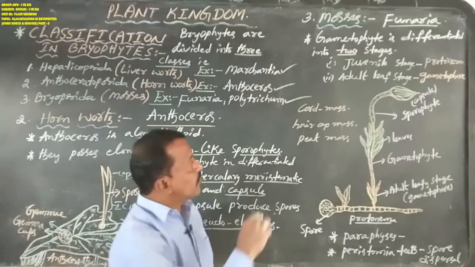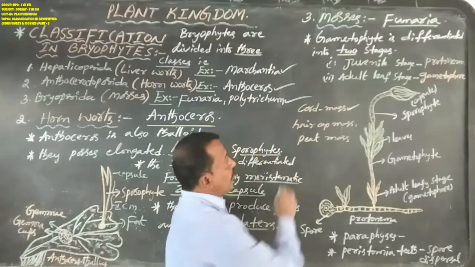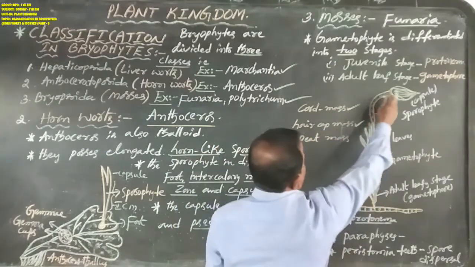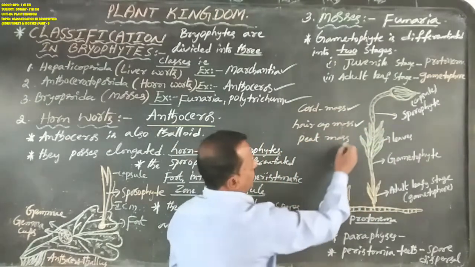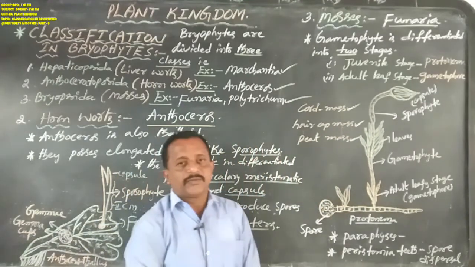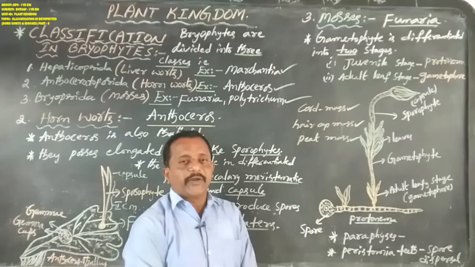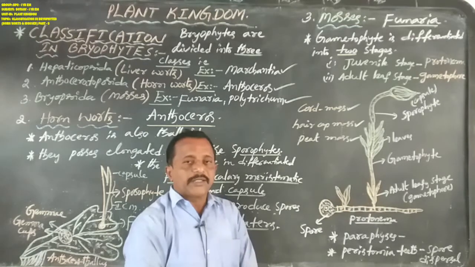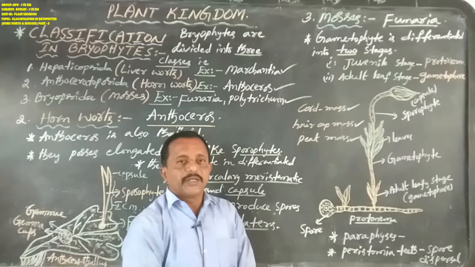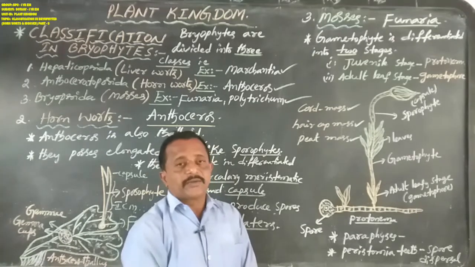Funaria is also known as cord moss. Polytrichum is also known as hair cap moss. Sphagnum is also known as peat moss. Okay, here in bryophytes, the third class, Bryopsida, is also commonly known as mosses. Why?